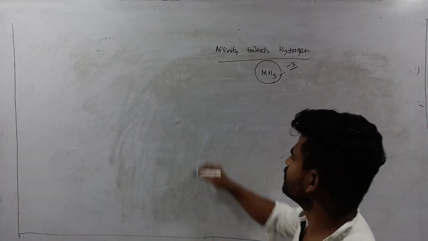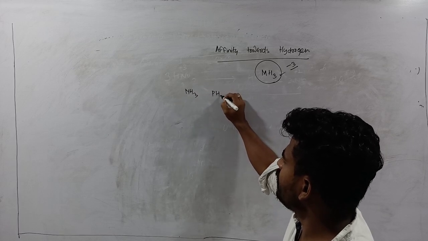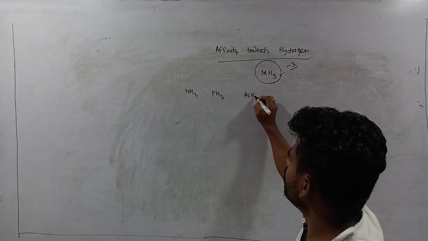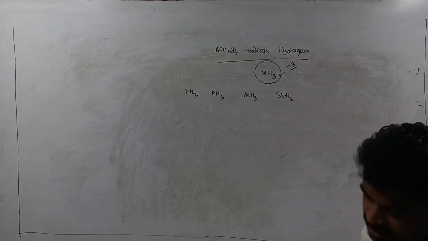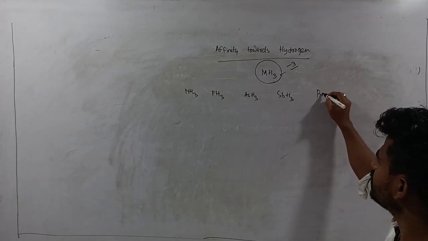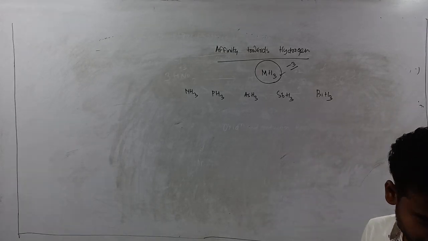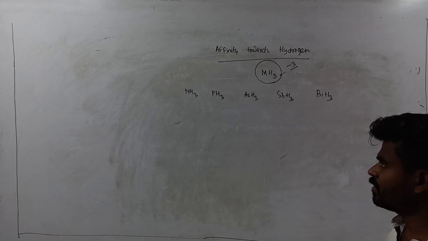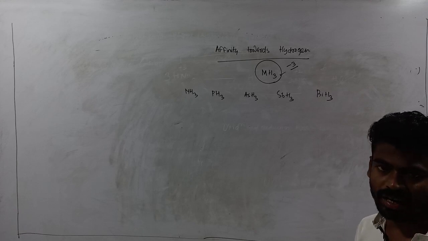So the corresponding hydrides can be written as NH3, PH3, AsH3, SbH3, and the next one, BiH3. These are their respective hydrides. Okay, so how are they prepared? They can be prepared from metal nitrides on treatment with water or dilute acid.